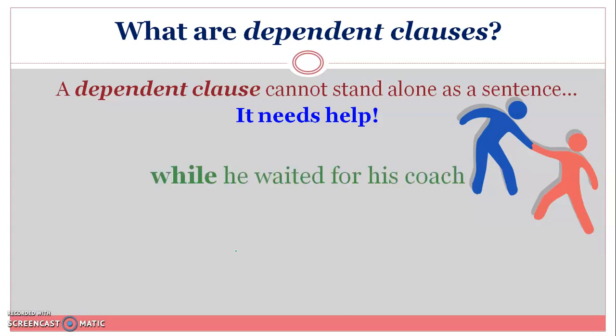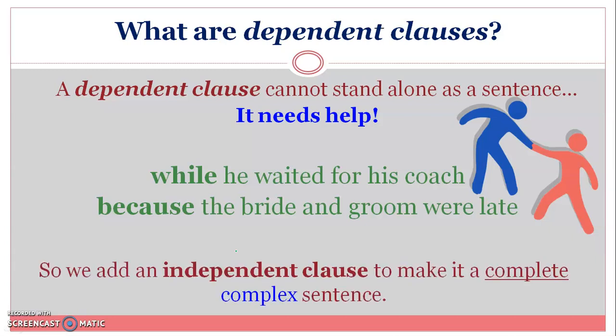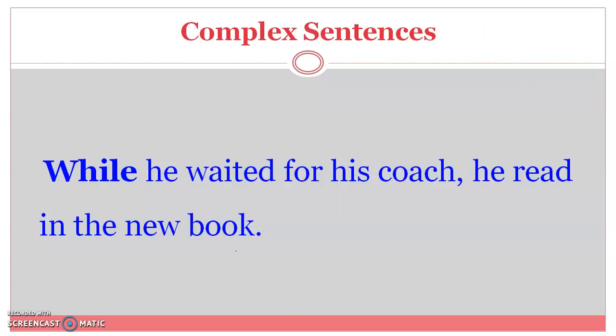While he waited for his coach. Okay, what happened? The picture is not clear. Because the bride and groom were late. So, the meaning here is incomplete. Therefore, these two clauses or groups of words are dependent clauses. So we add an independent clause to make it a complete, complex sentence. Let's look at this example. While he waited for his coach, he read in the new book.